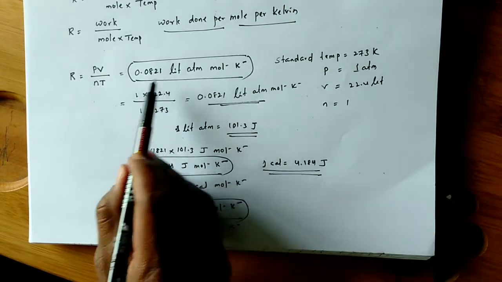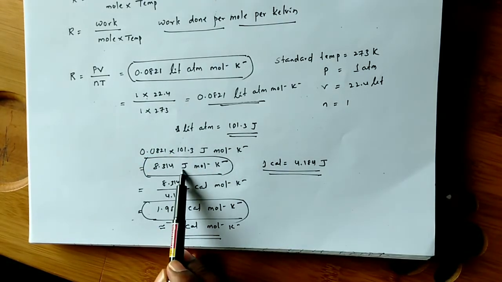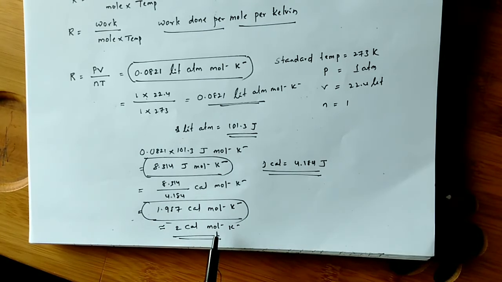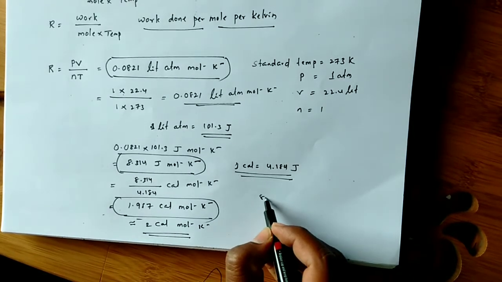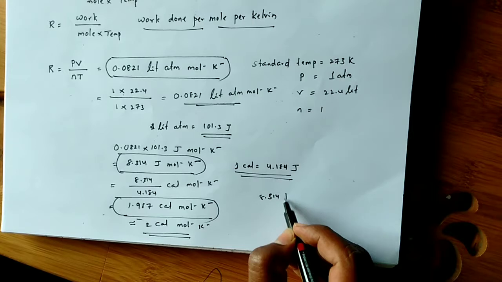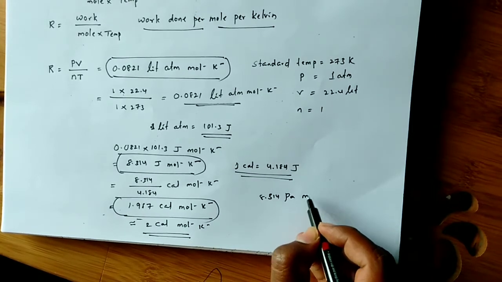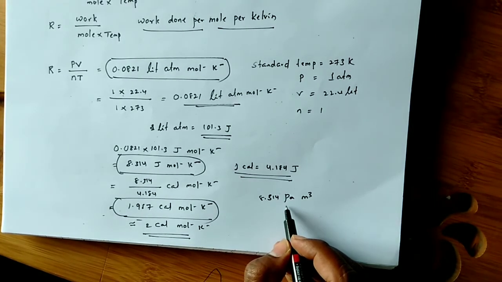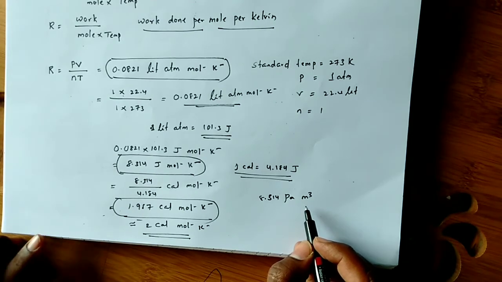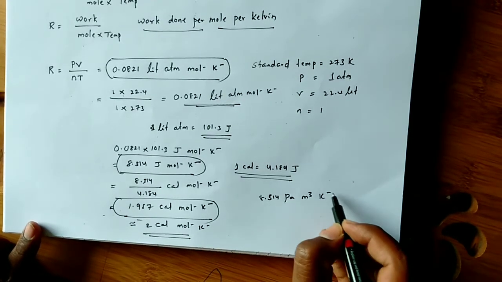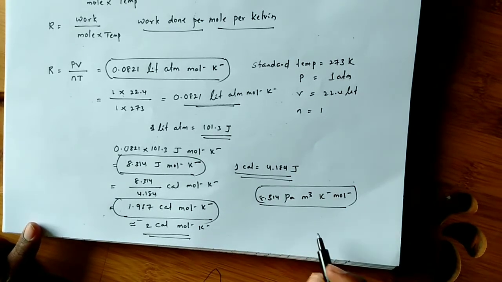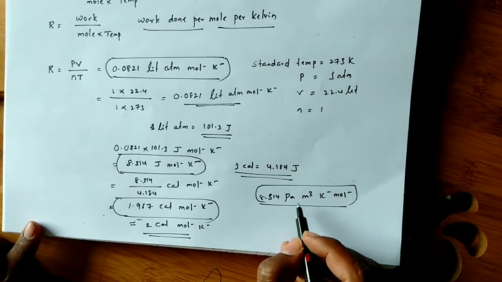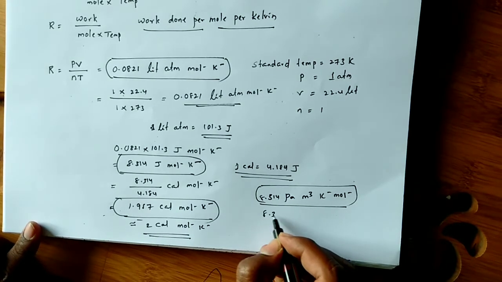This is the value in liter atmosphere, this is in joules, this is in calories. And in kilopascals also some more units are there. I am giving here 8.314 Pascal meter cube per Kelvin per mole, if you take the pressure in pascals and volume in meter cube, which is 1000 liters. This is one more value. If you want to convert into kilopascals, then 8.314 kilopascal decimeter cube per Kelvin per mole. This is one more value.